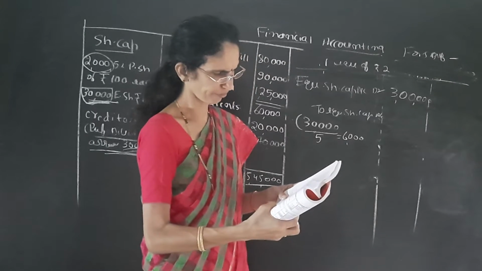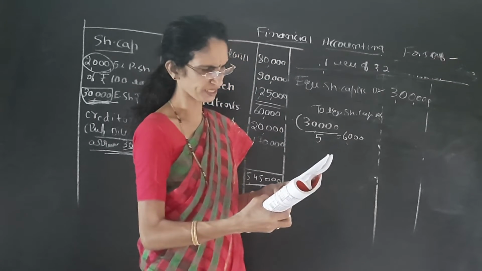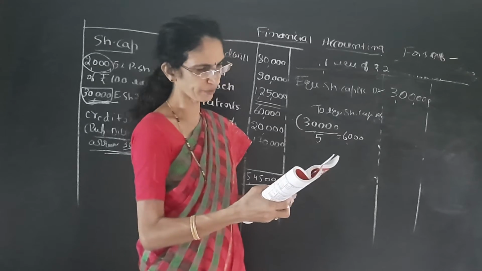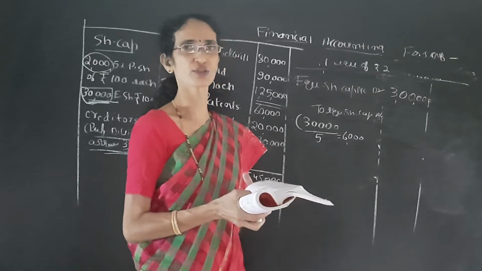For every 5 old equity shares of rupees 10 each, 1 new equity share of rupees 2 is to be issued.